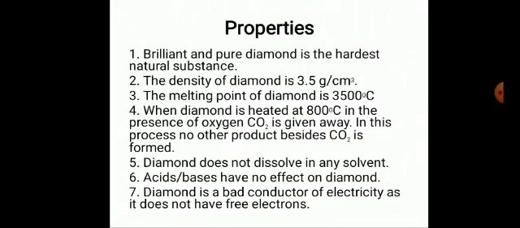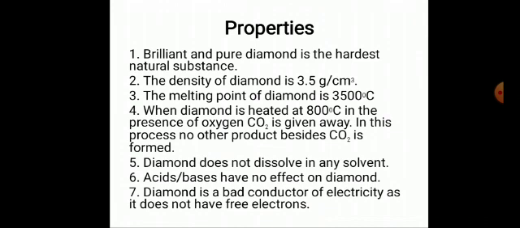Properties of diamond. Brilliant and pure diamond is the hardest natural substance. The density of diamond is 3.5 gram per centimeter cube. The melting point of diamond is 3500 degrees Celsius. When diamond is heated at 800 degrees Celsius in the presence of oxygen, carbon dioxide is given away.